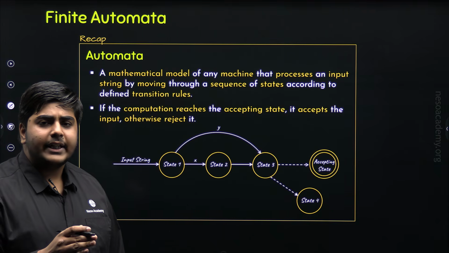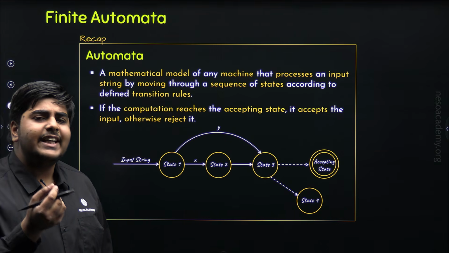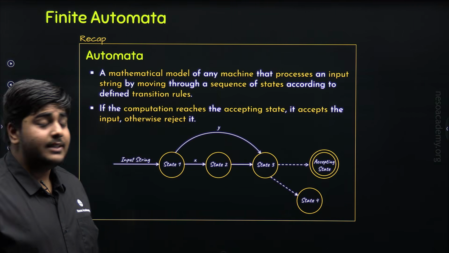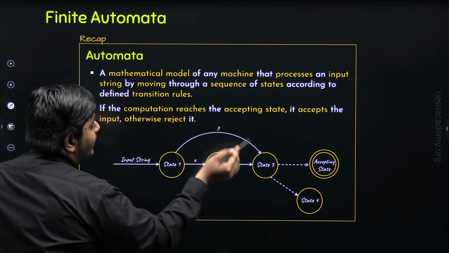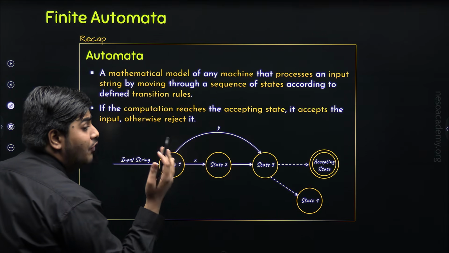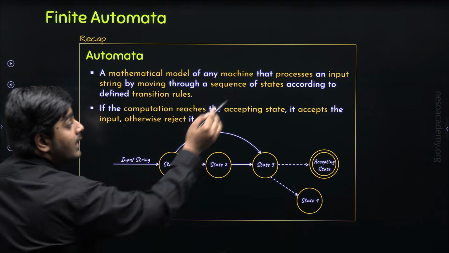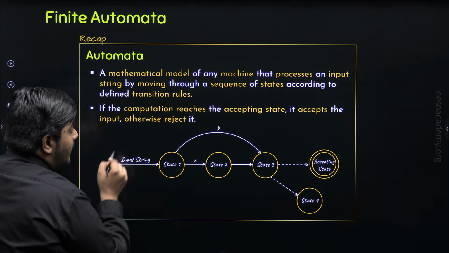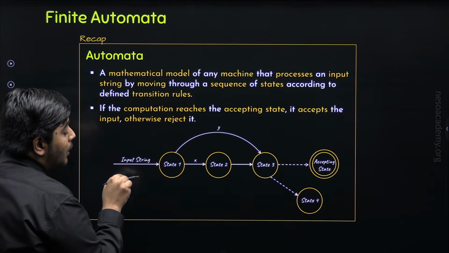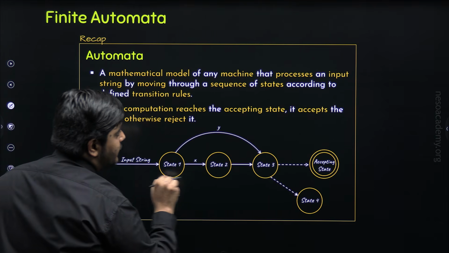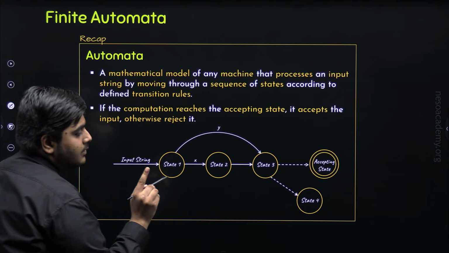And finite automata is almost similar to automata with a very slight change. That means finite automata is also a mathematical model or a diagrammatic representation of any machine to solve a computational problem that processes an input string taking only one symbol at a time by moving through a sequence of states according to the defined transition rules.